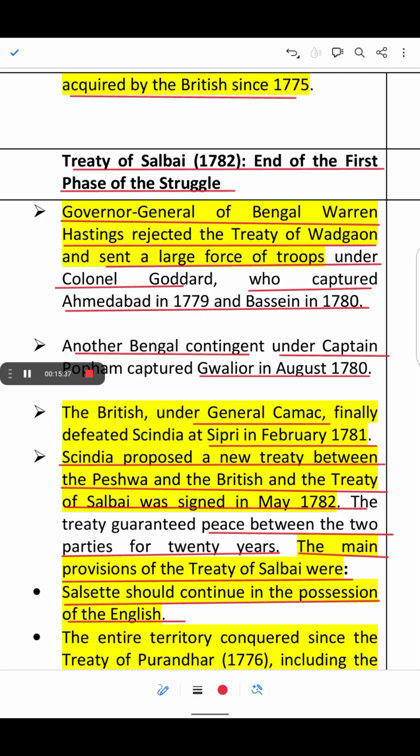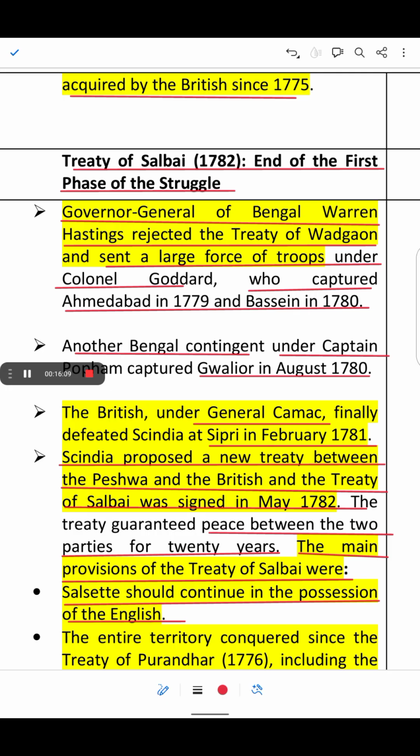And what happened under the Treaty of Salbai? Both the sides agreed to return to their pre-war territorial position. The British recognized Madhav Rao II as the legitimate Peshwa of the Maratha Empire. The British retained control of the islands of Salsette and Elephanta. The Marathas retained control of their vast territories.